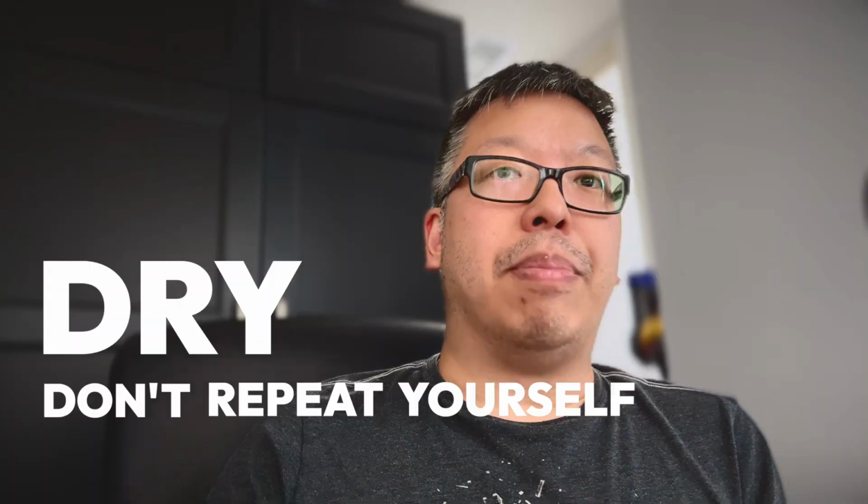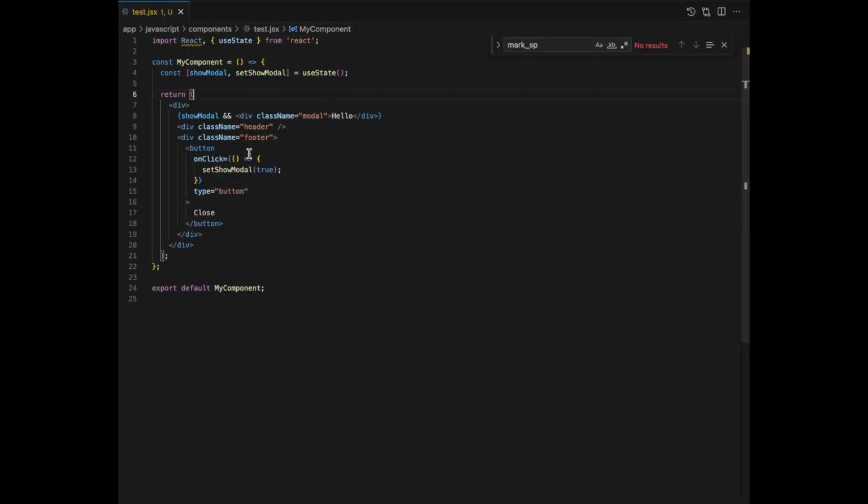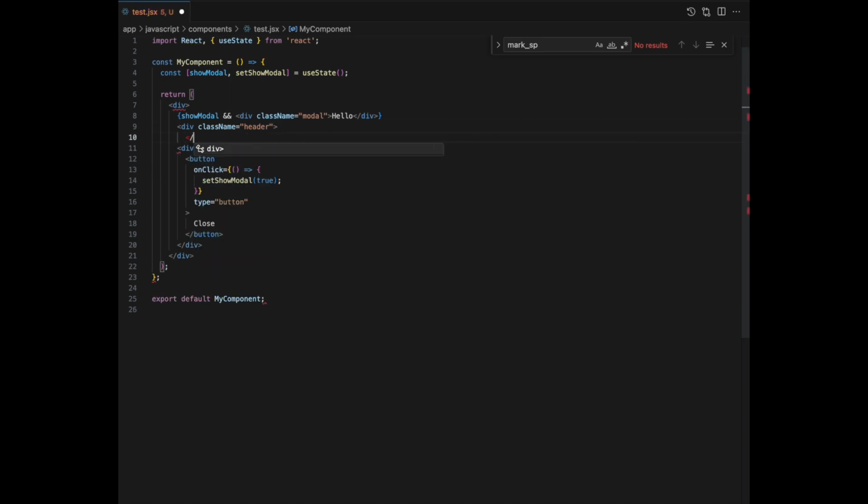Let me show you an example. So let's say I have a simple React component here, and what I have is a close button, and what happens is when you click on it, you set show modal to true. Now let's say I want to add another close button, like say in the header, right? So let's say there's multiple ways to close this modal.